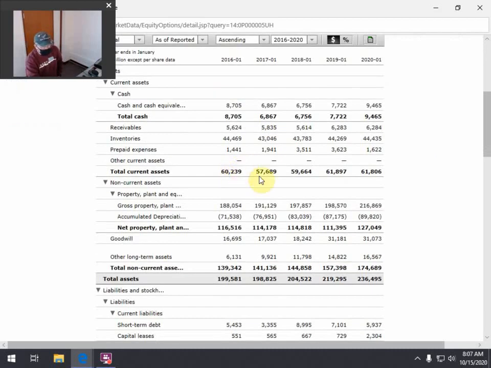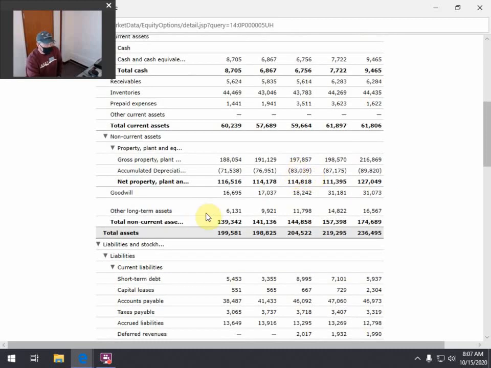But it tells you where they're at. Total current assets haven't changed a lot. That's not really surprising, okay? Total non-current assets have gone up substantially. Maybe they've built some new stores around the world. Maybe they've invested a bunch in some of their infrastructure that they need for online, et cetera.